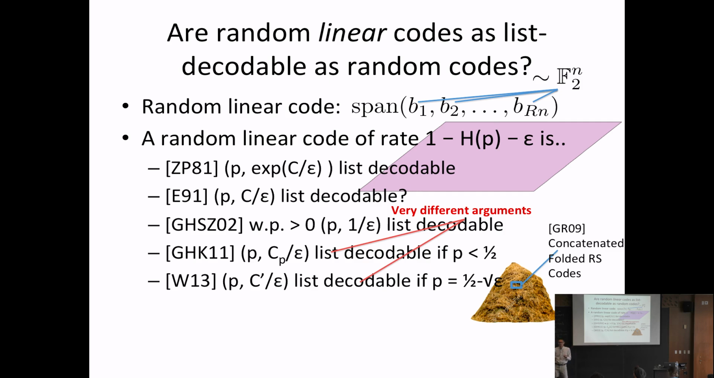And so the question that we started with was, can you find one argument that unifies these? Given that this is just a simple union bound, can we find some simple argument for random linear codes as well? We sought to answer this question, we did, and as a corollary, we were able to improve the list size, the constants, as well.